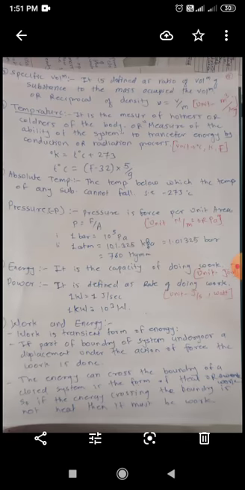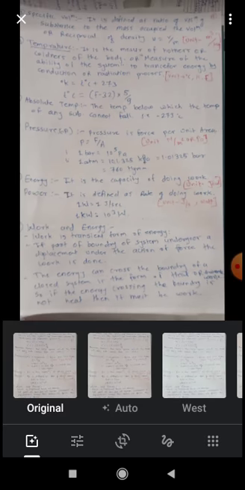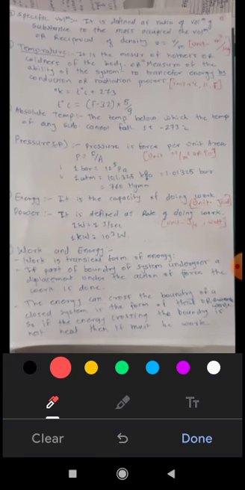Then we have another important concept, specific volume. It is defined as the ratio of volume of a substance to the mass occupied by the volume, or simply the reciprocal of density, that is V upon m. It is denoted by small v, which is equal to V upon m, and the unit will be meter cube per kg.